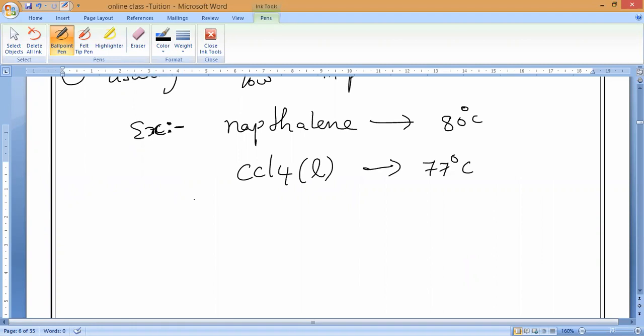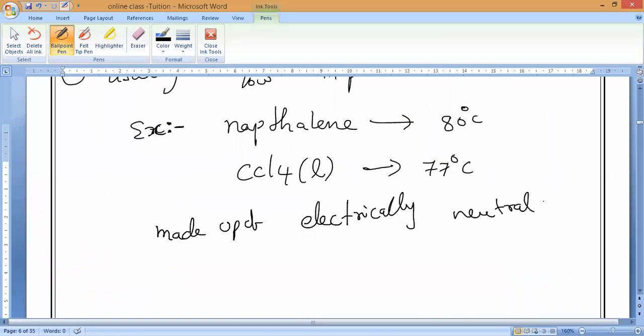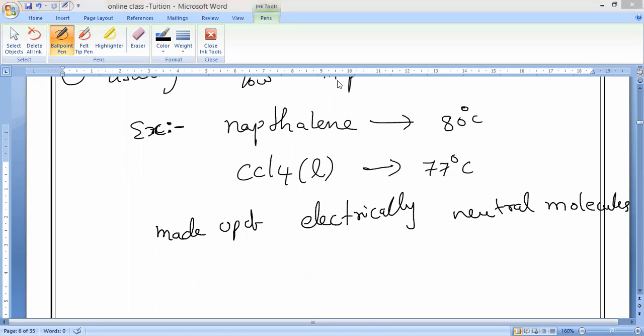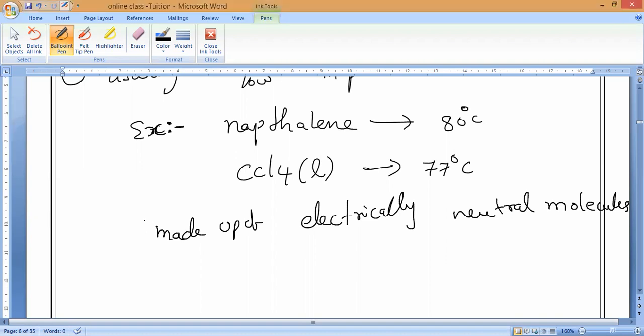Why, sir? Because covalent compounds are made up of electrically neutral molecules. So is the force of attraction between the molecules very weak or strong?